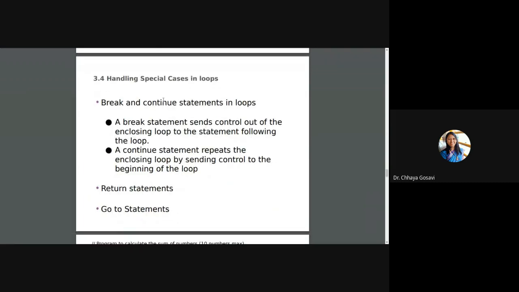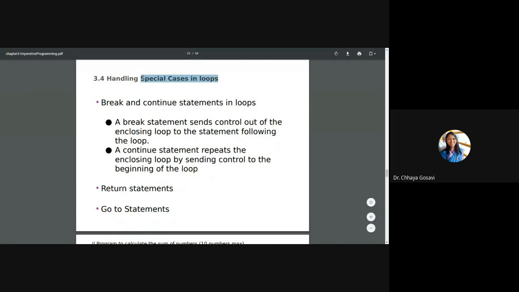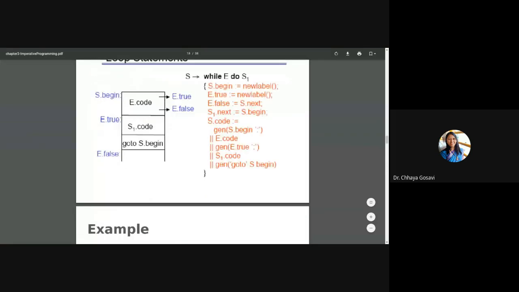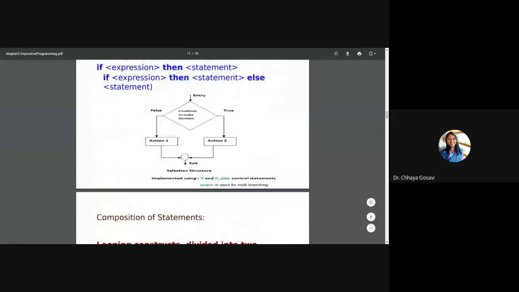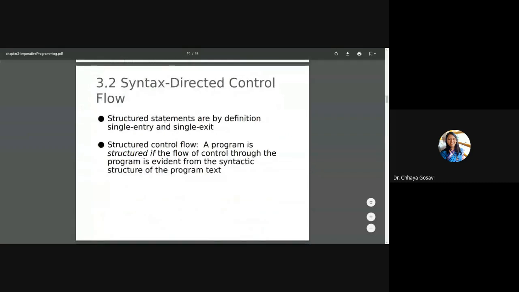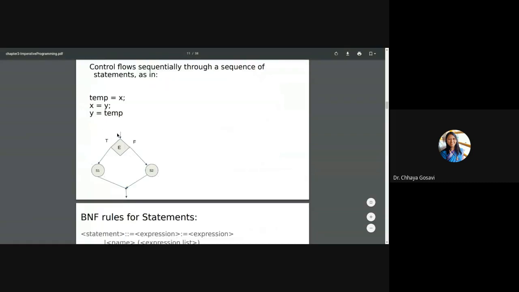Now let's move ahead with handling special cases in loops. Before starting with the loops, we have said that it has single entry and single exit, right? Structured statements are by definition single entry and single exit. You can enter into the loop and you can either leave with this path or this path if the condition is true or false, but at the end there is a join statement and you can proceed ahead.